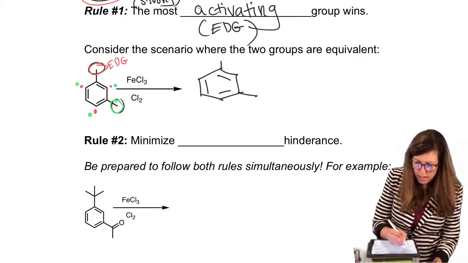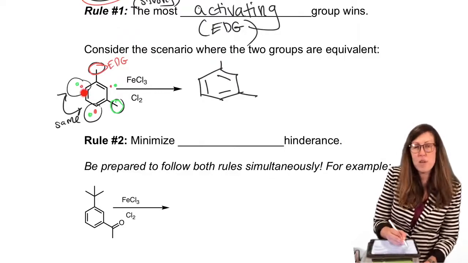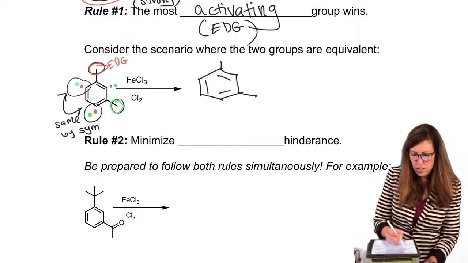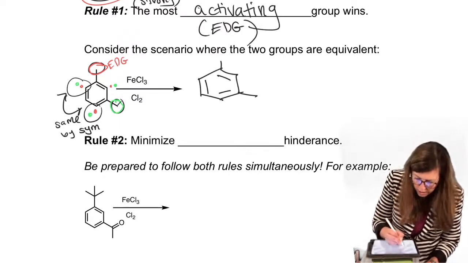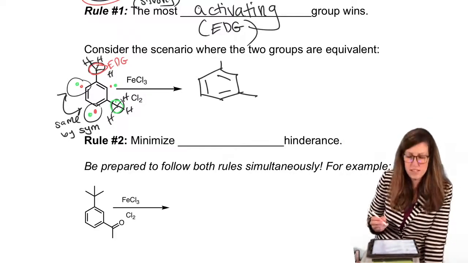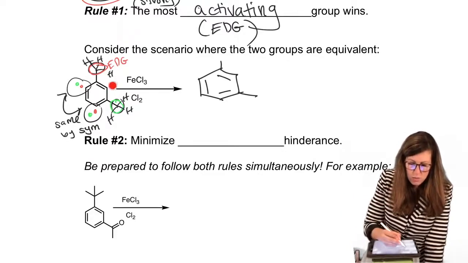So we can also say these are the same by symmetry. If I put the chlorine at this one, it's the same as if I put the chlorine there by symmetry. So I'm really asking, is it going to go here or here? Well, if we draw in all those H's and note that methyls have a little steric bulk to them, and we imagine which carbon has more space for a group to come in. Electronics are the same now. Now we look at sterics. There's less room here than right here.